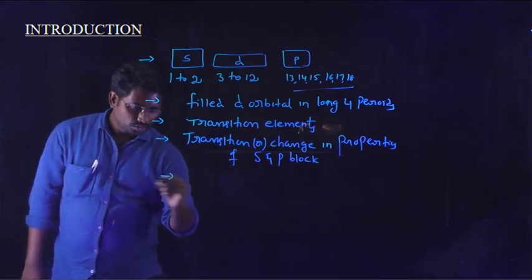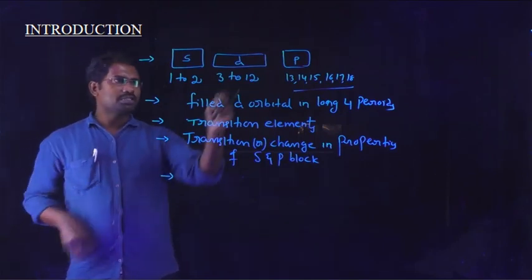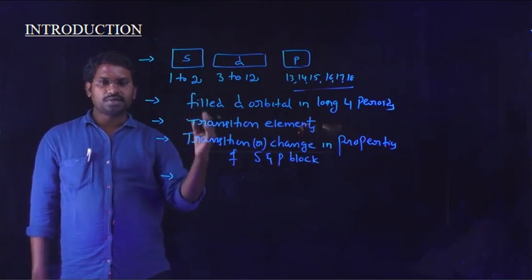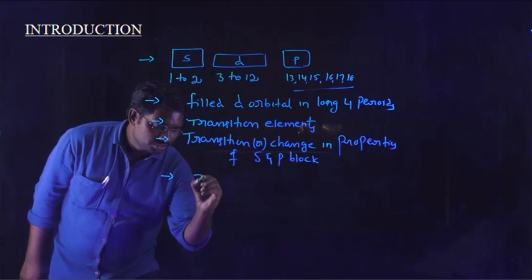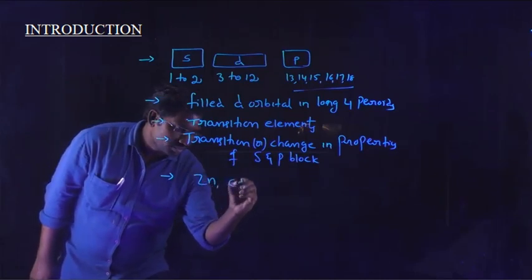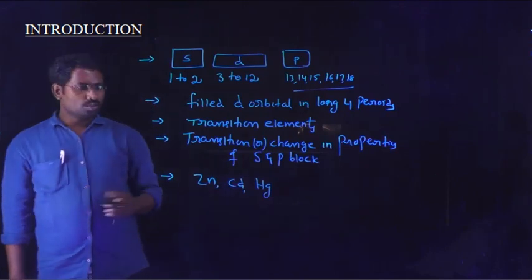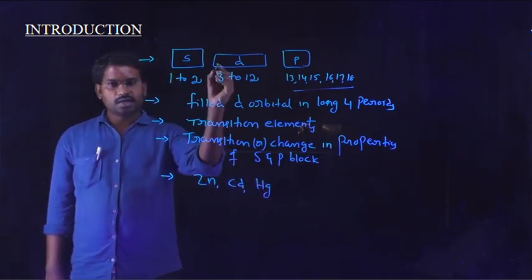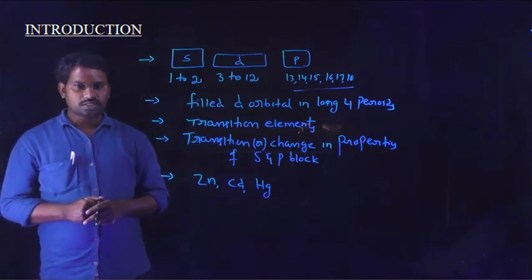Therefore, there is some exclusion among the elements present in D block: they are present in the D block, but they cannot be considered transition elements. Those are especially zinc, cadmium and mercury. So why are zinc, cadmium, mercury present in the D block, but cannot be considered transition elements? What is the reason behind that?